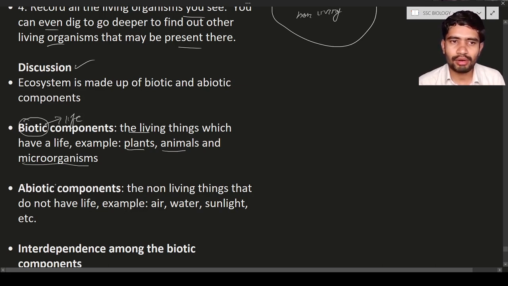Remember one important term in biology. Whenever you see the letter A before any word or term, that refers to absent. So here we are calling it abiotic. Just now we have discussed biotic means life. So here A means absent, meaning absence of life. So abiotic components are substances that do not have life.